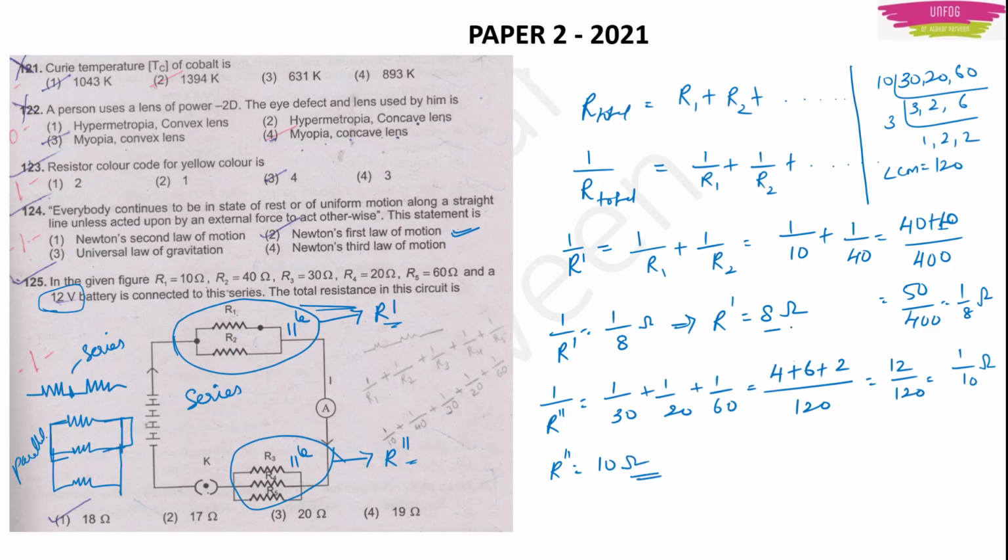Now R dash is 8 ohms, R2 dash is 10 ohms, and both combinations are in series. So R dash plus R2 dash will be 8 ohms plus 10 ohms, R1 plus R2 you have to do. So 18 ohms will be the right answer. Option 1 will be the right answer. I hope you got it.